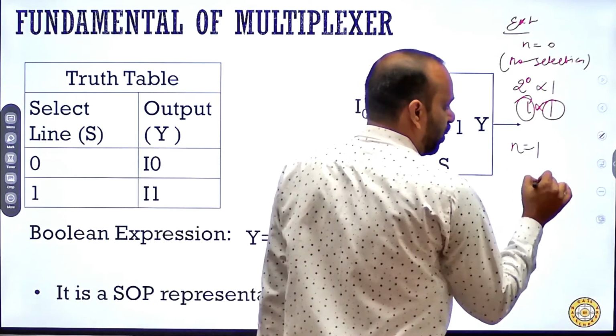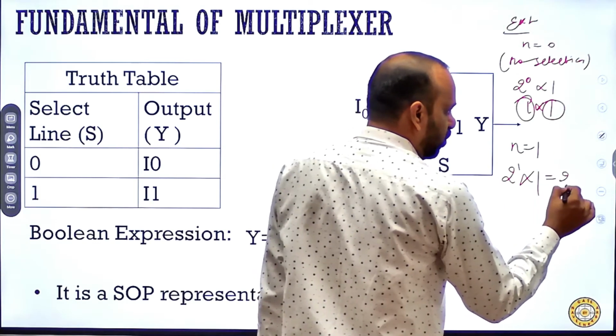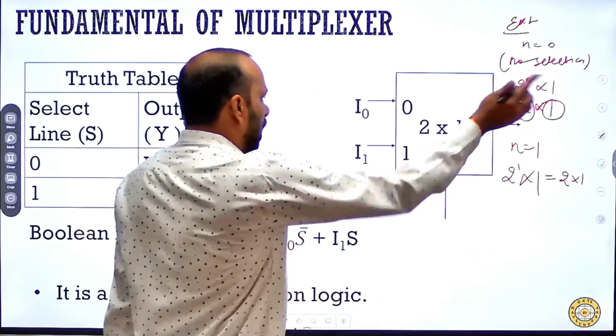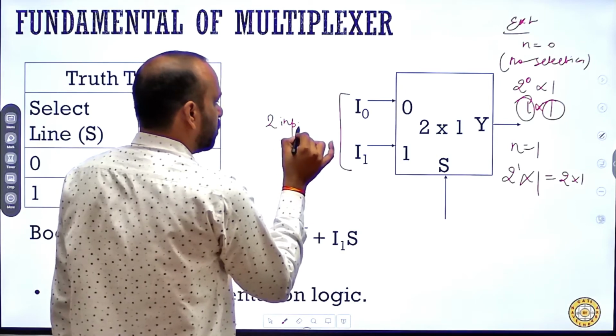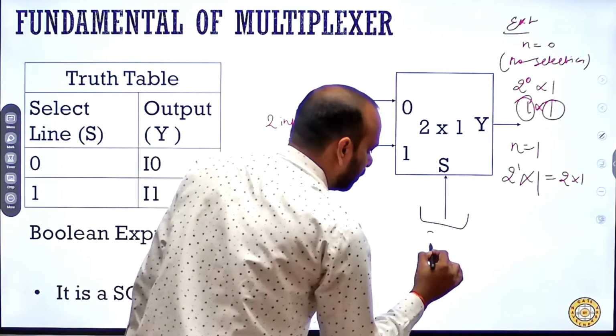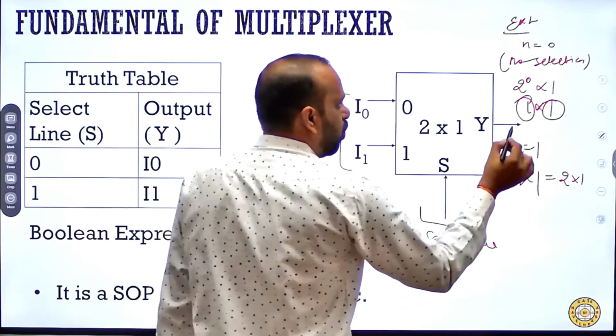Put n equal to 1. So that is 2 to the power 1 multiplied by 1. That is what? A 2 cross 1 multiplexer. So a 2 cross 1 multiplexer has 2 inputs, 1 select line and 1 output.